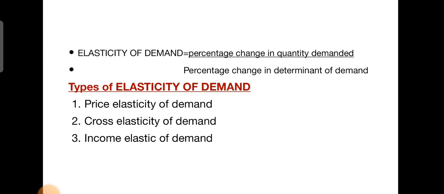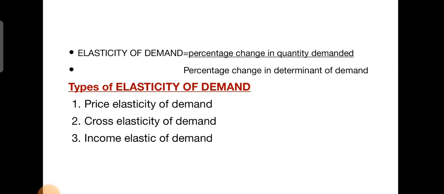Income elasticity of demand is the same way: the percentage change in the quantity demanded of commodity X divided by the percentage change in income. That is called income elasticity of demand. Cross elasticity of demand is different: it is the percentage change in quantity demanded of commodity X divided by the percentage change in the price of commodity Y. So these are the few differences between price elasticity of demand, cross elasticity of demand, and income elasticity of demand. Hope you understand all the topics explained in this video.